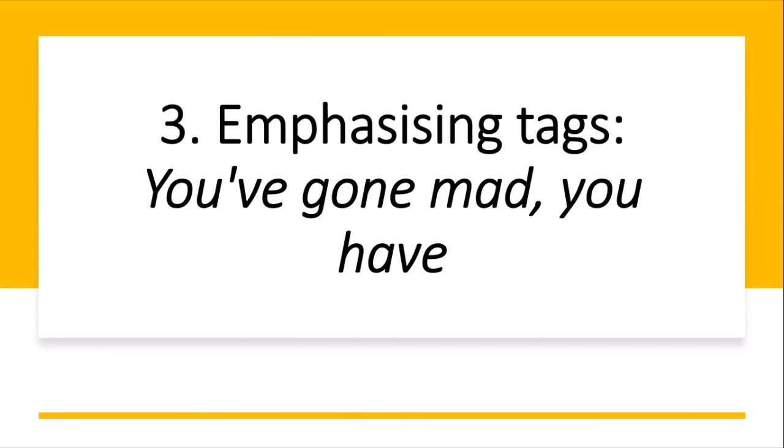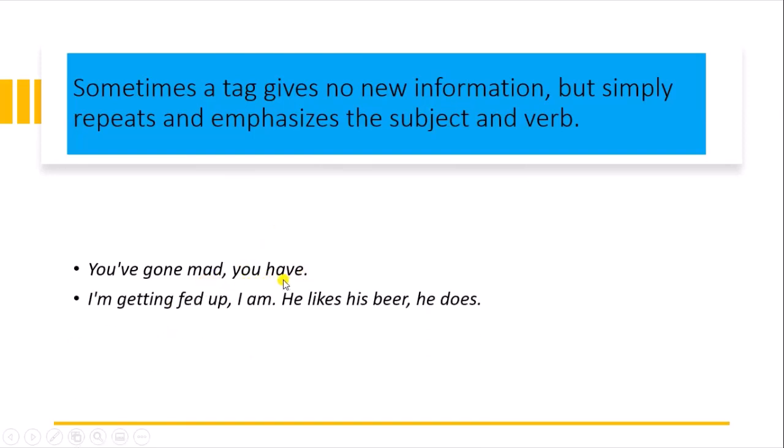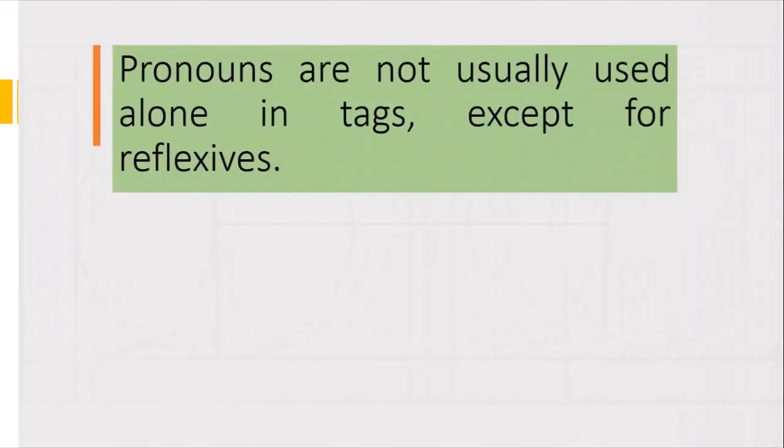So next, emphasizing tags. You have gone mad, you have. Sometimes the tag gives no new information but simply repeats and emphasizes the subject and verb, like you have gone mad, you have. So we are using "you have" for emphasizing. I am getting fed up, I am. So there "I am" is to emphasize. He likes his beer, he does.